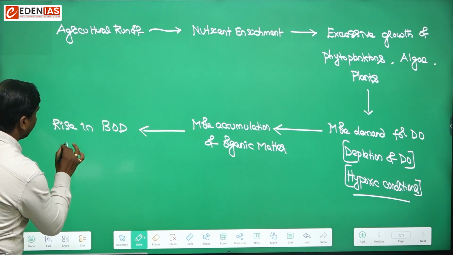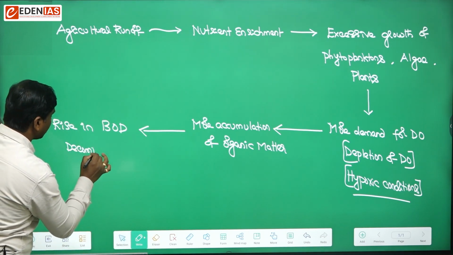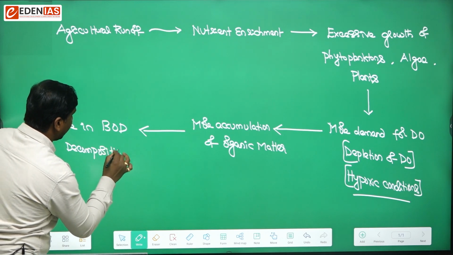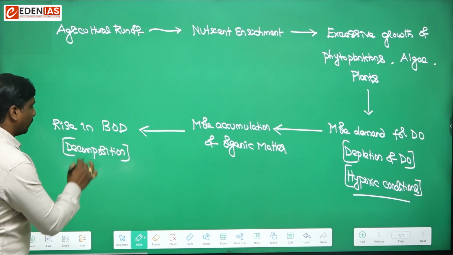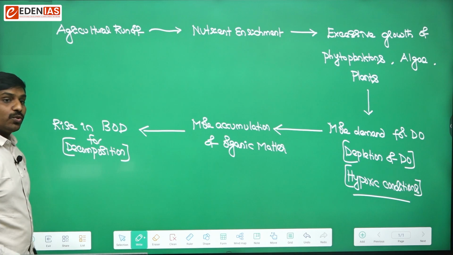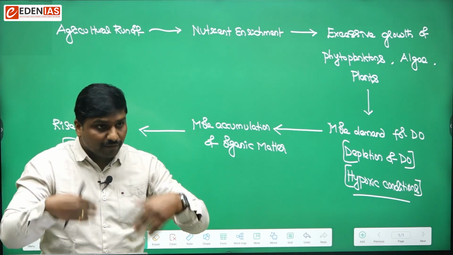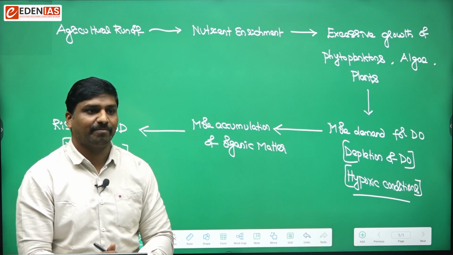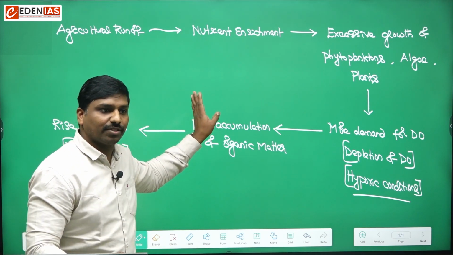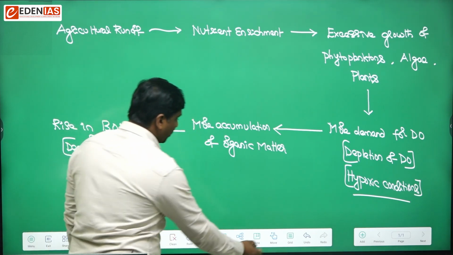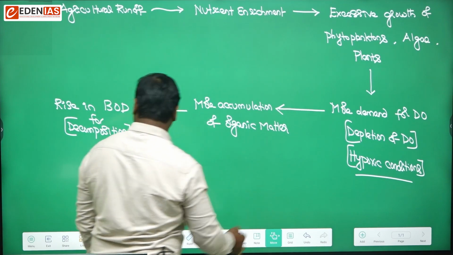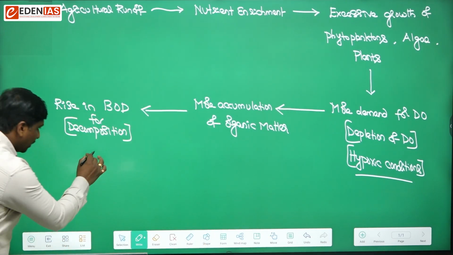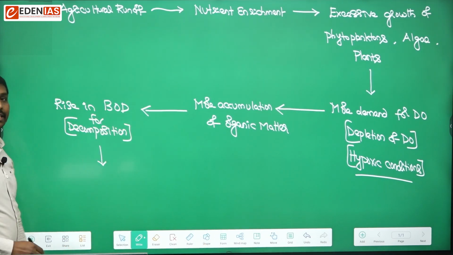So for the decomposition process, a more amount of oxygen, whatever oxygen is available in the water, will get further depleted for the decomposition process. And due to this process, what will happen further?